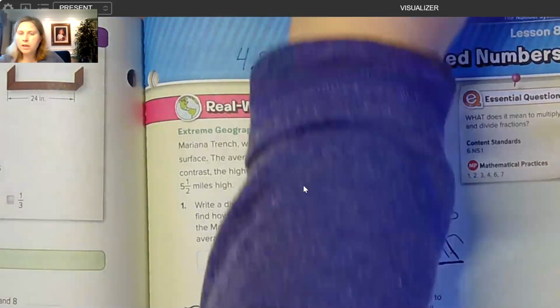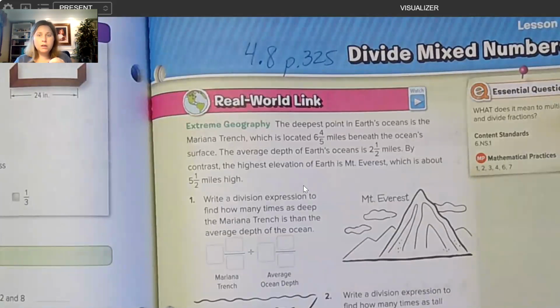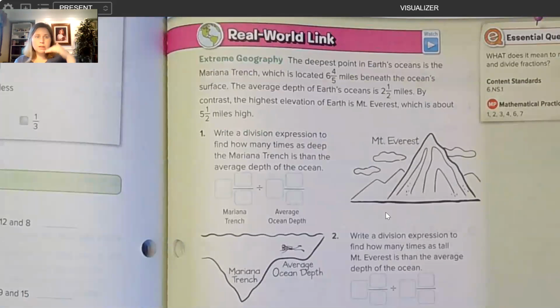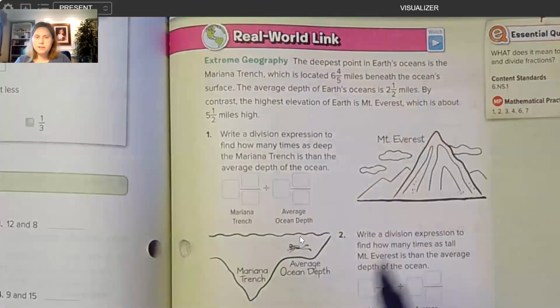So if you think of Mount Everest as a big tall mountain, and how giant it is and how it makes you feel so tiny, that's not even as tall as the deepest trench in the ocean is deep. The tallest mountain in the world doesn't have the height of the depth of the deepest trench in the world. I'm going to zoom out so we can see this entire page. When we think of that, it's pretty impressive because Mount Everest is huge. It's 5.5 miles high, but the deepest trench in the ocean is 6 4/5 of a mile deep beneath the surface of the ocean, for comparison.